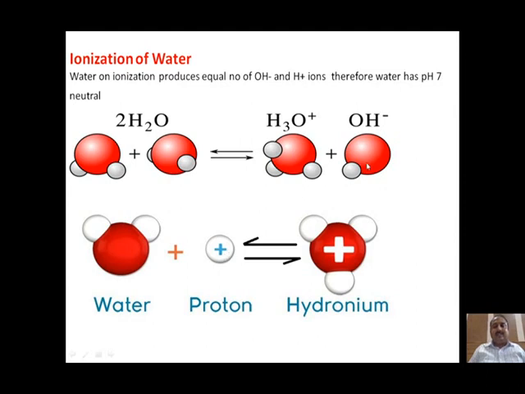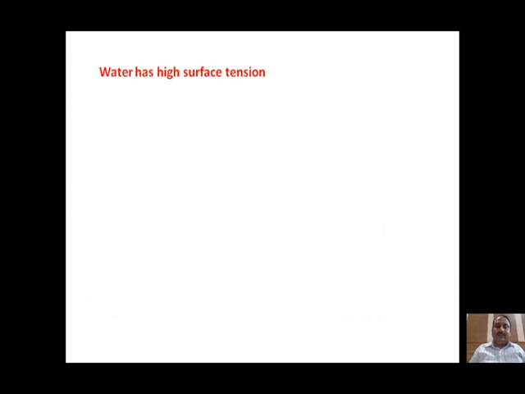Therefore, water acts like a buffer system in the human body, or we can say in plants also. Due to this property of water to produce negatively and positively charged ions, it is responsible for maintaining acid and base neutralization in the plant body. This ionization of water is important.